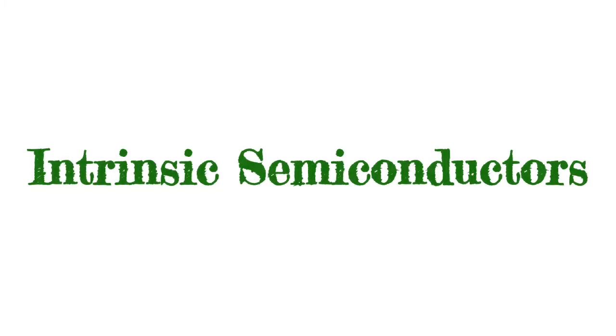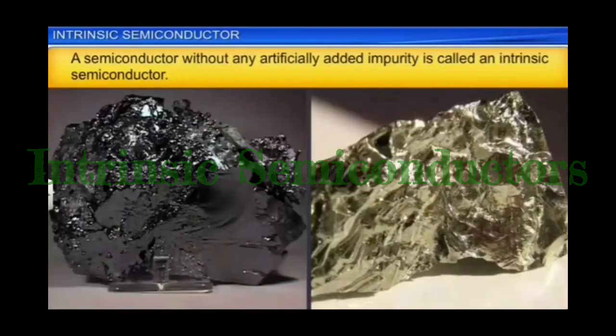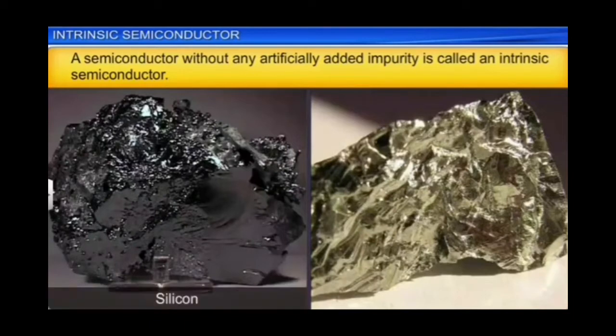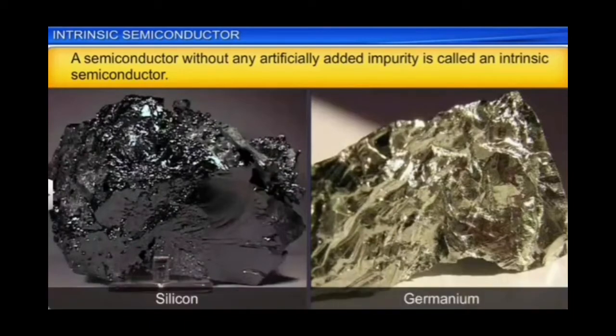Welcome to the new lesson in physics. We have intrinsic semiconductors. As we already discussed, a semiconductor without any added impurity is called an intrinsic semiconductor. Germanium and silicon are the examples of intrinsic semiconductors in elemental form.